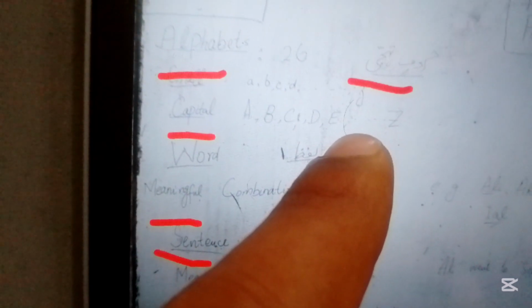First of all, I conveyed to the students that alphabets are the basics of any language. In English there are 26 alphabets, which I have written on the whiteboard, and in Urdu we call it haruf-e-tahajji, which are the basics. For example, there are two types of alphabets. One is small and the other is capital. Small letters are written in this way, and capital letters are written like that. Which is visible to you, you can see that.